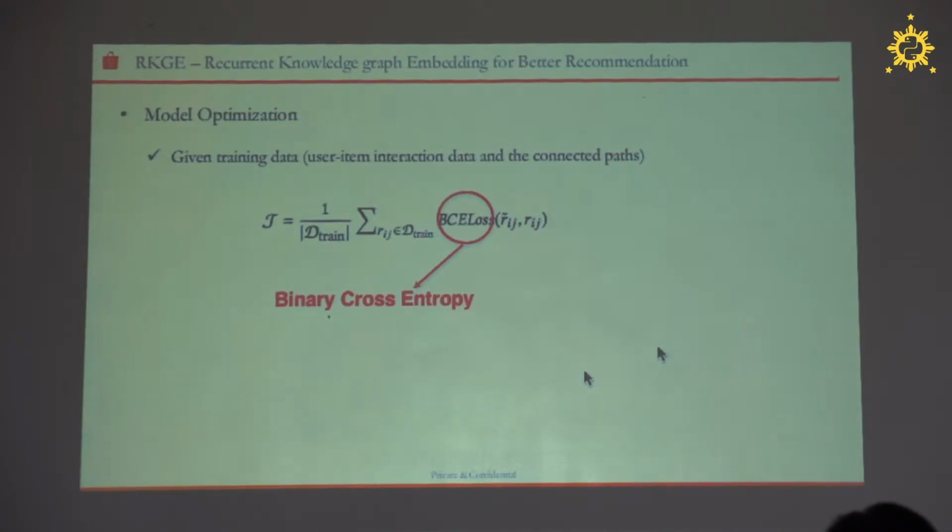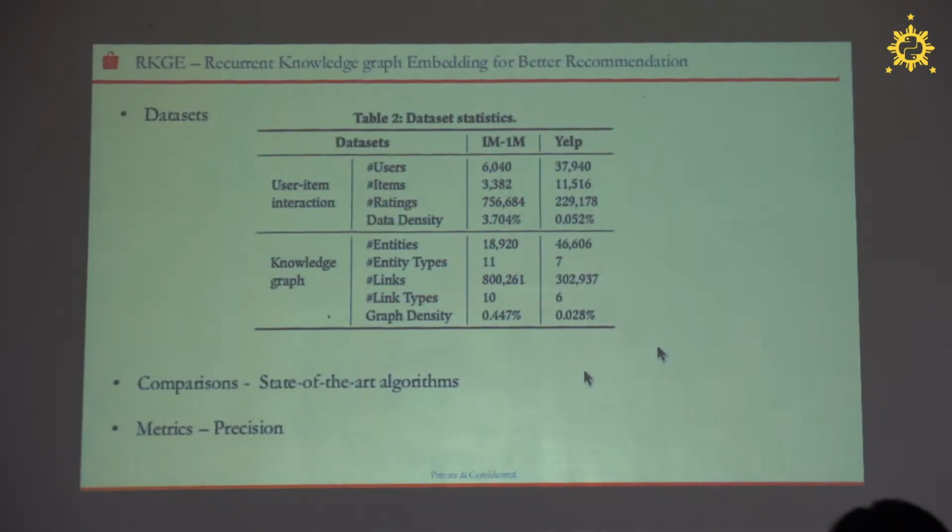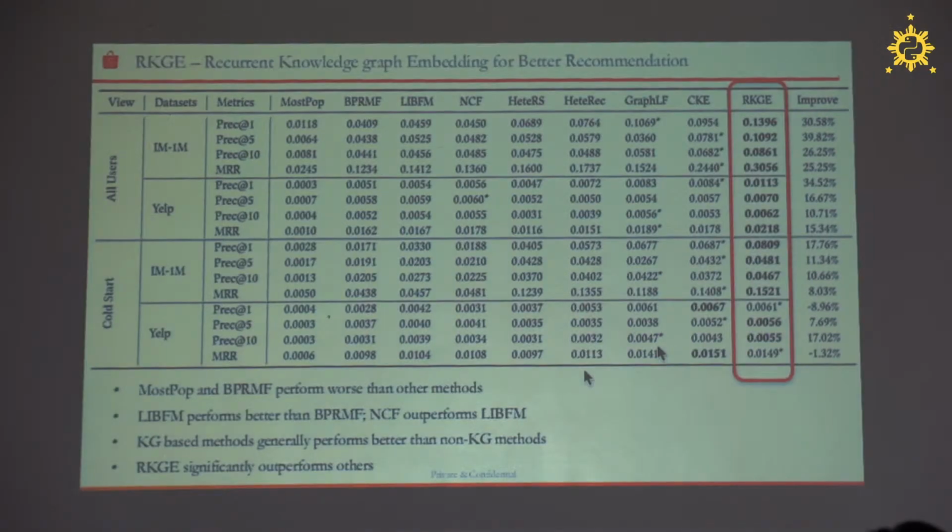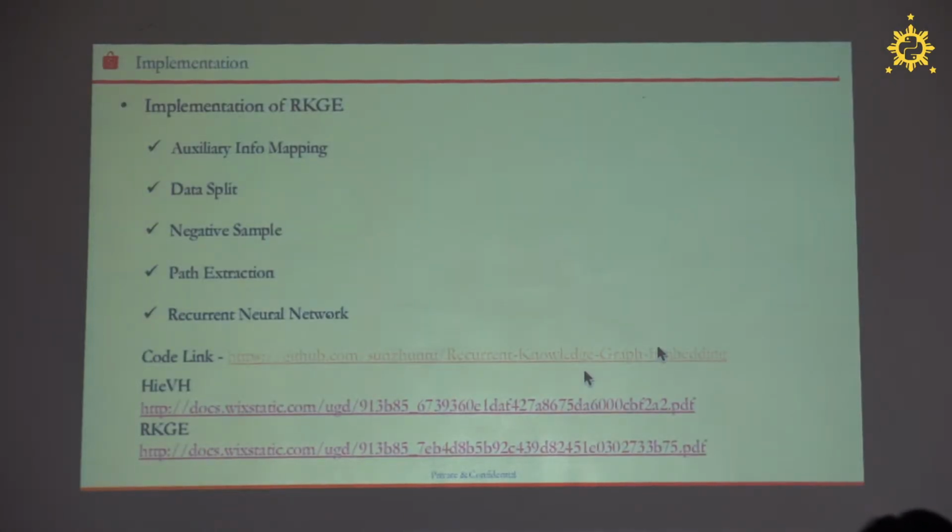Here is the objective function. We use binary cross entropy, and we test the proposed method on two datasets. One is MovieLens and the other is Yelp. The experiments show that our proposed method outperforms others. And here, the only thing related to Python is here.